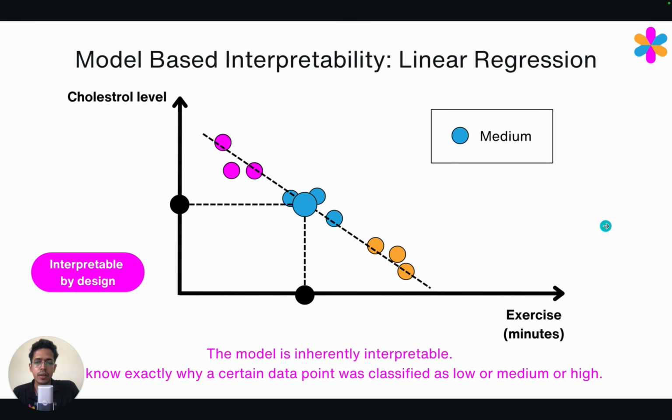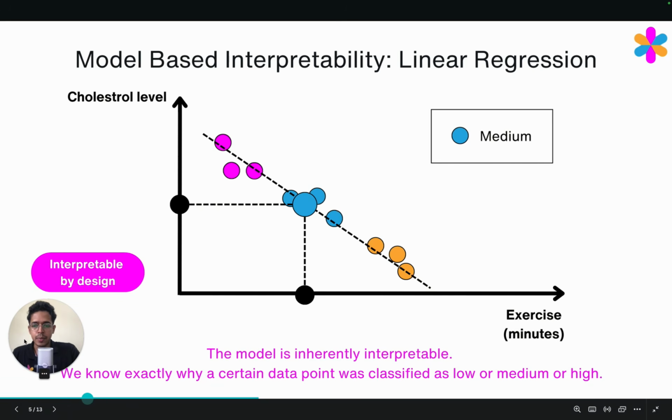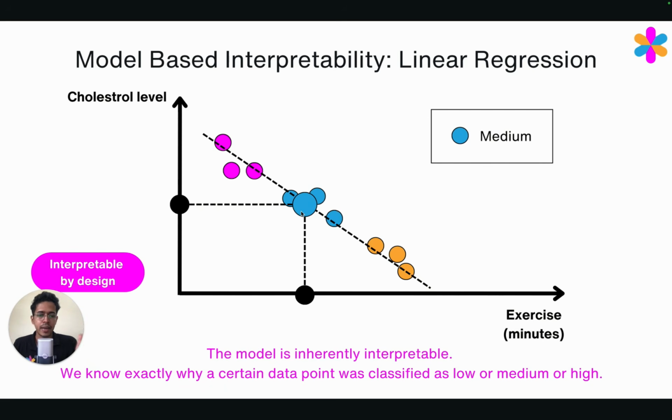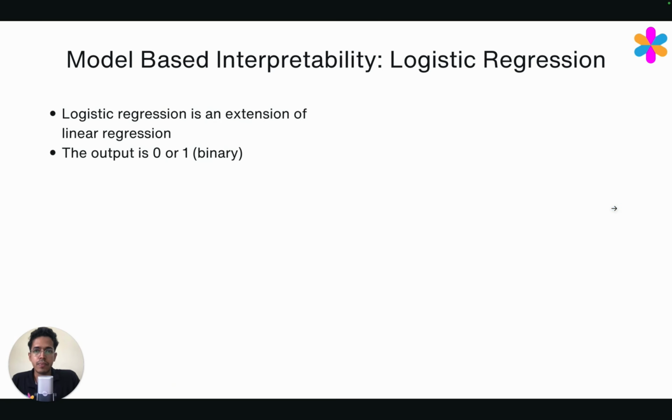So this is called by-design interpretable models. Linear regression by design is interpretable. We know exactly why a certain data point was classified as low, medium, or high level cholesterol. So we don't have to do anything extra to make the model interpretable. The accuracy may be low for these models. An extension of linear regression is logistic regression.